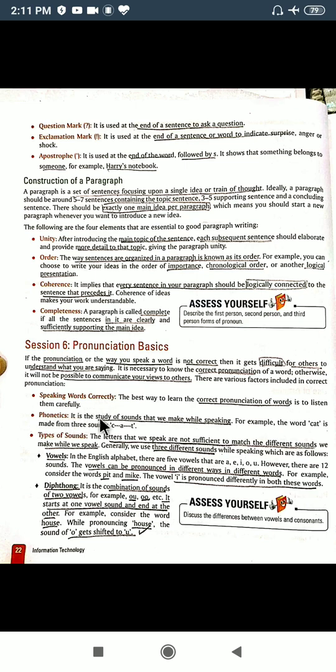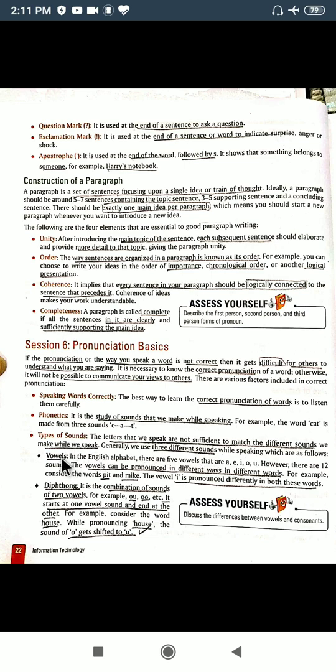Phonetics should be taken care of. The sounds while speaking should be clear to you, like when we read the word cat, it produces three sounds: c, a, and t. Okay, types of sounds we must know. There are three types of sounds actually.